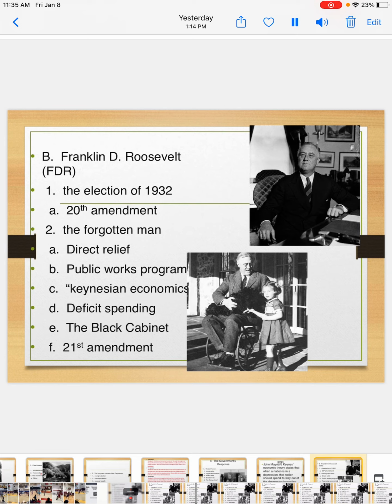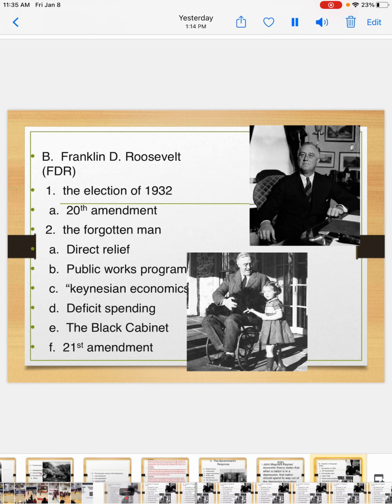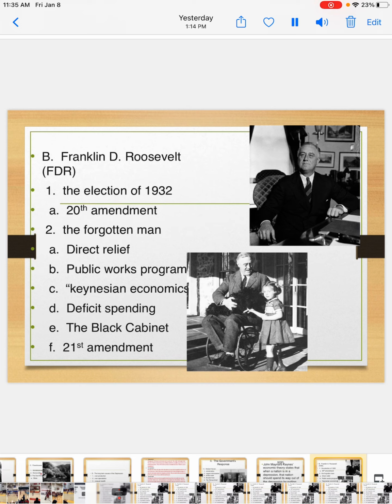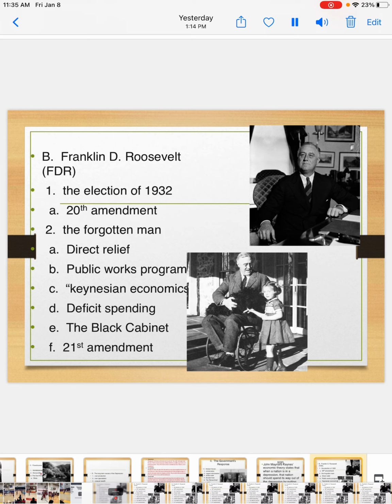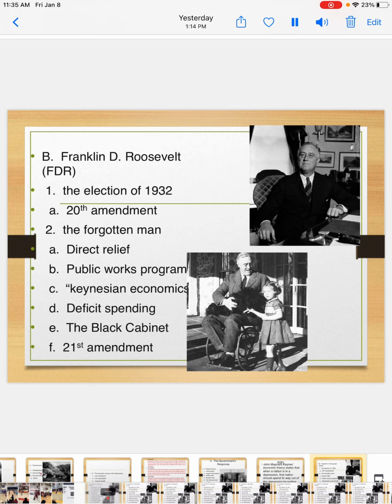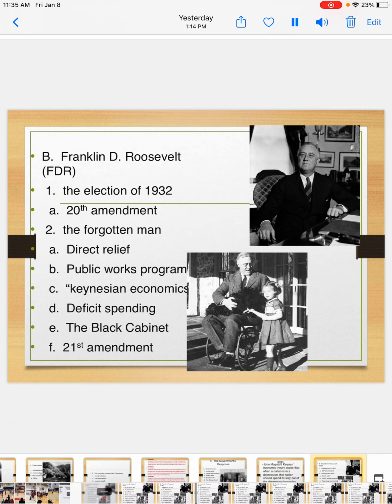Also, part of the 20th Amendment gives instructions on what would take place if the president-elect dies before officially taking office, and that states that the vice president-elect would become president of the United States. So using our current situation as an example, Joe Biden has now officially won the presidency, and so if something were to happen to Joe Biden between now and January 20th, then his vice president, Kamala Harris, would then become president of the United States. And that is in the 20th Amendment.